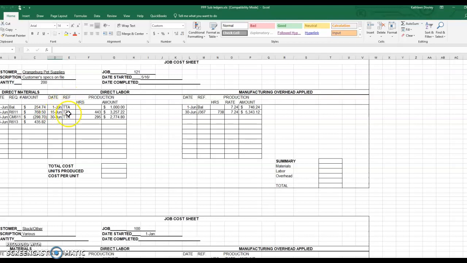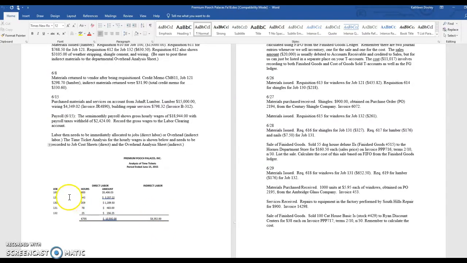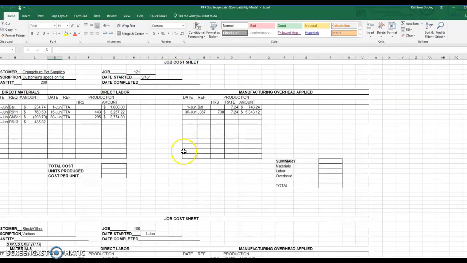The reference is TTA, which is time ticket analysis sheets. How many hours went into job 121? That was 443. Okay, you can see job 121, 443 hours, and it's $3,257.22 of gross wages. So 443 hours, and the amount was the $3,257.22 that we put in here.